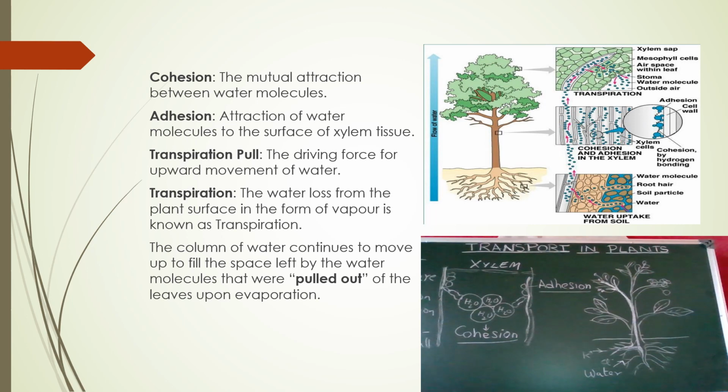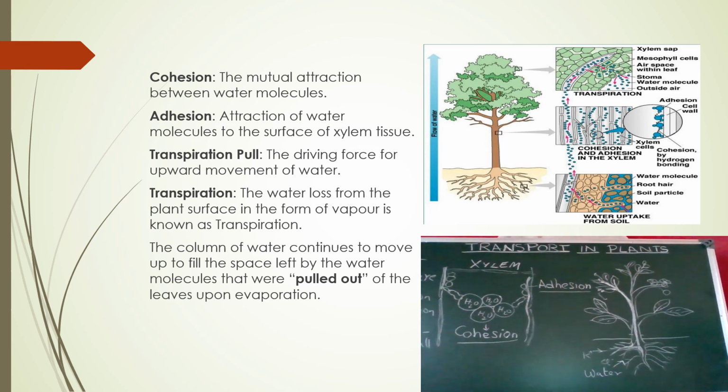Coming to transpiration, the water loss from the plant surface in the form of water vapor is known as transpiration. The column of water continues to move to fill the space left by the water molecules that were pulled out of the leaves upon evaporation. That means that because of continuous transpiration only, the water is being pulled up.